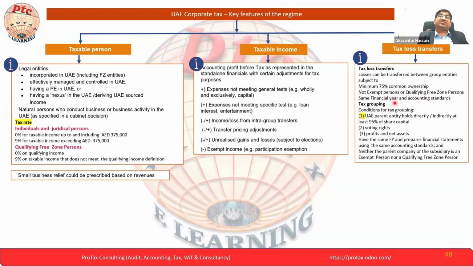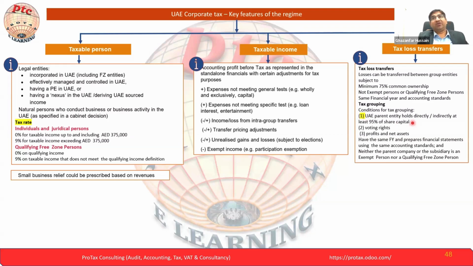Here, the next important part is that the same financial year or accounting period is required. Now, the next part is the tax grouping. For tax grouping, mostly we have to give the application to the FTA before the relevant tax period. If your tax period ends on the 31st December 2024, you have to submit the application before then, if you are meeting the conditions.